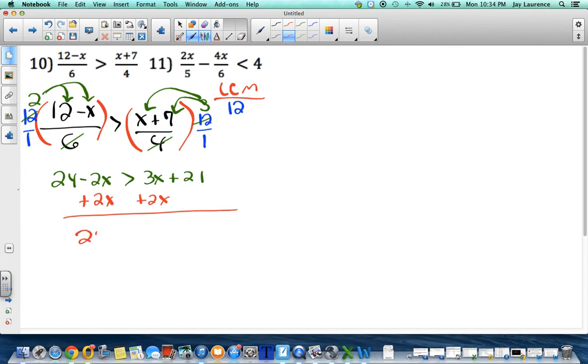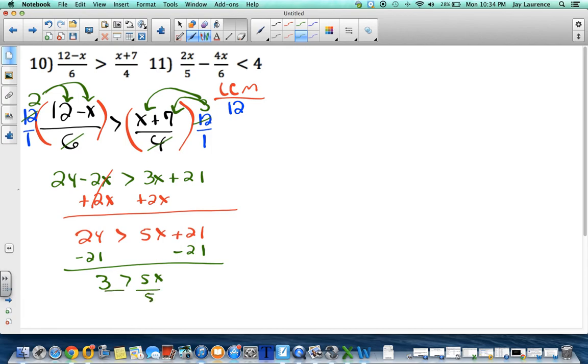I'll get 24. Those will cancel. Greater than 5x plus 21. Then I will subtract 21 from both sides, and I'll end up with 3 is greater than 5x.